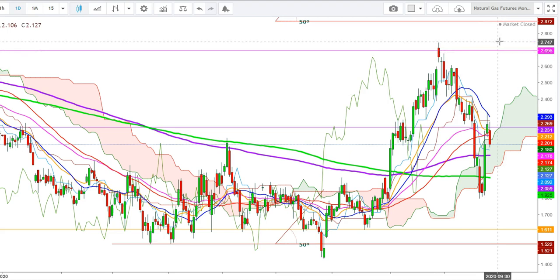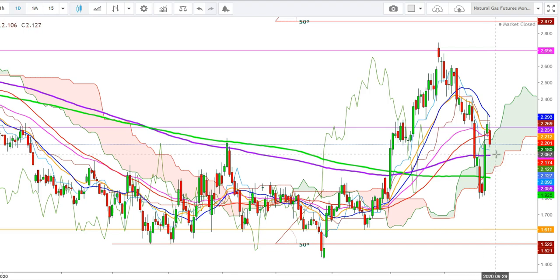Here I find if the natural gas futures find a breakout move above the levels of $2.748, we'll see the natural gas futures to test the next resistance at the levels of $2.872 during the upcoming week. Friends, here I find that during the upcoming week the natural gas futures will remain very volatile. Friends, here I find that in case of a downward move in natural gas futures, we'll see the natural gas futures find an immediate support at the 200 days exponential moving average, where the natural gas futures may try to hold the levels of $2.